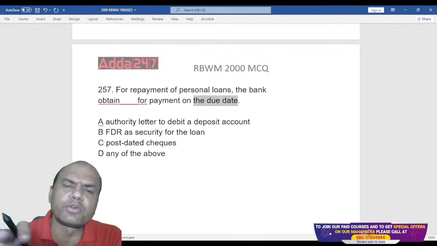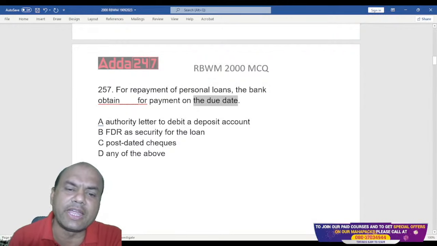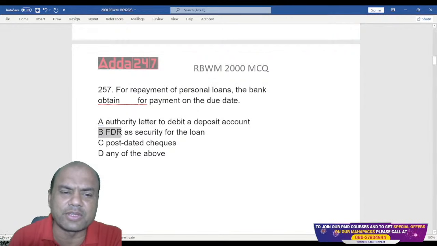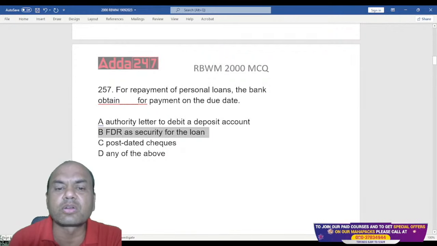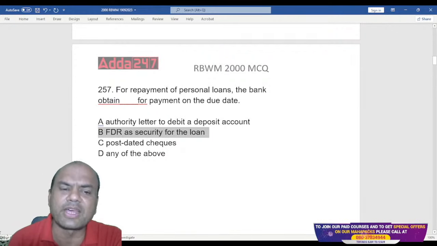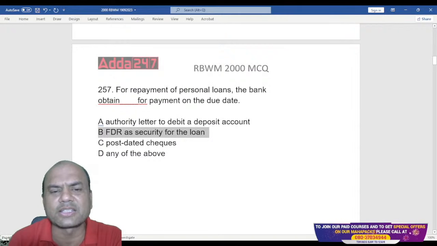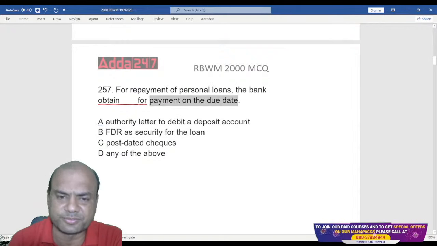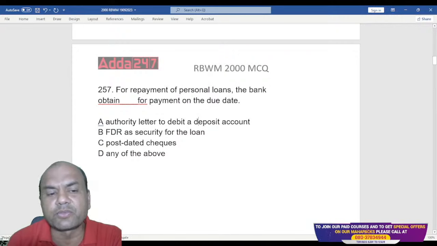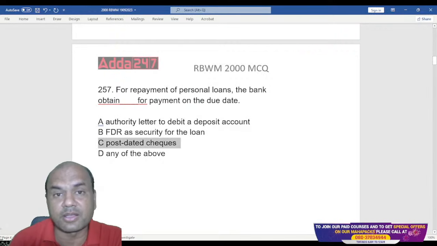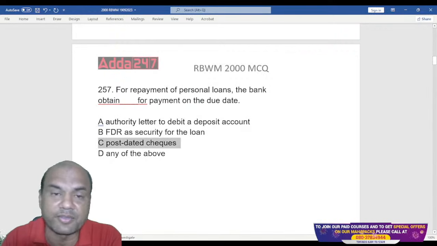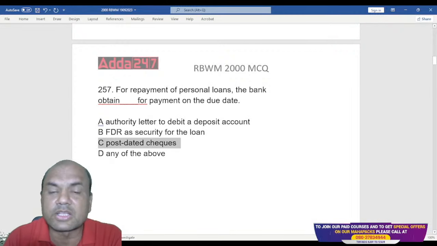I know all of you will get confused over here between A and C, because B, everyone knows, is not something which is taken for the due date point. FDR is taken as a security. That security has nothing to do with payment on the due date. All of you will get confused between A and C because you feel both of them are right. A is also right, C is also right. So what does the bank take now?